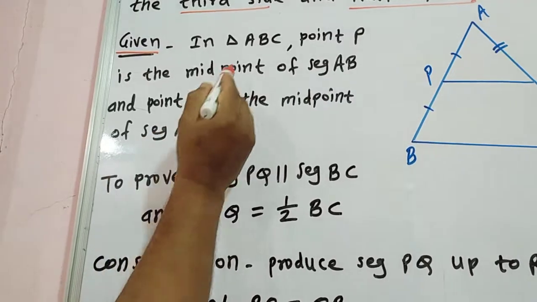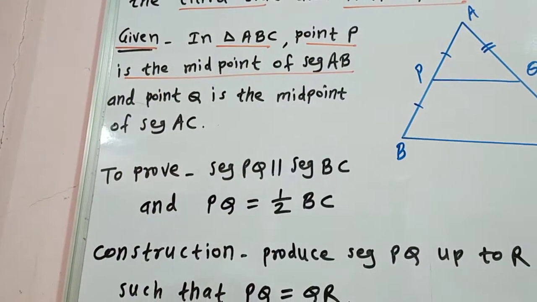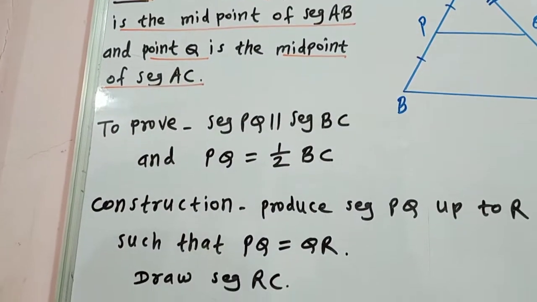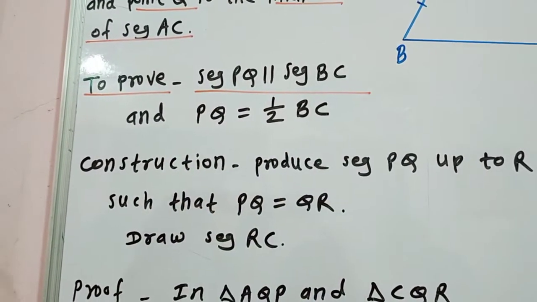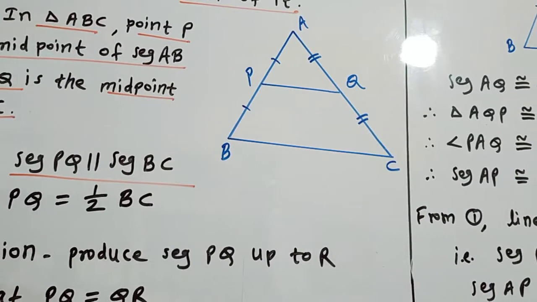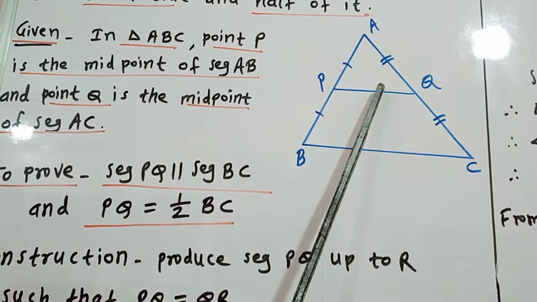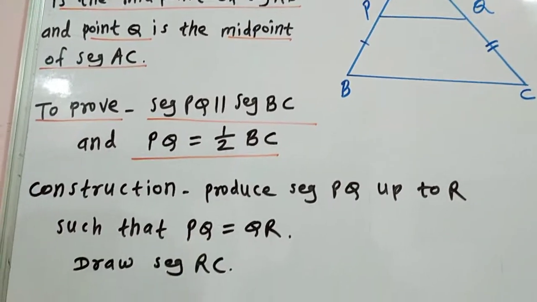Given: in triangle ABC, point P is the midpoint of seg AB and point Q is the midpoint of seg AC. To prove: seg PQ is parallel to seg BC, and PQ is half of BC. Segment joining midpoints is parallel to the third side, and this segment PQ is half of side BC.